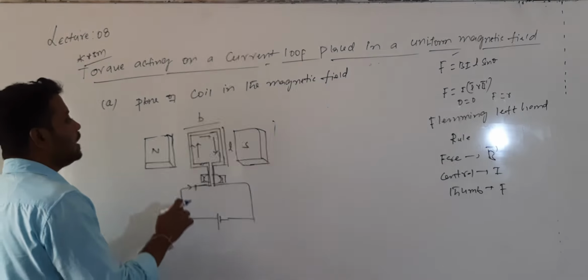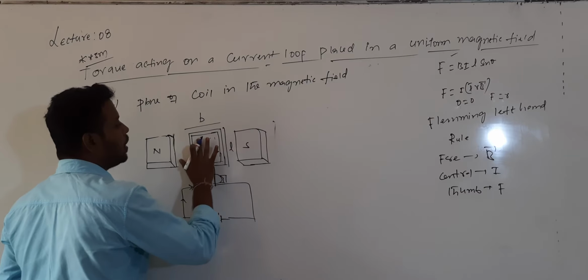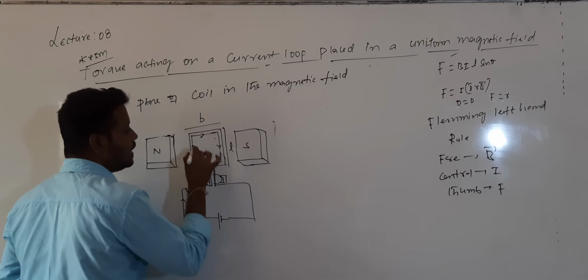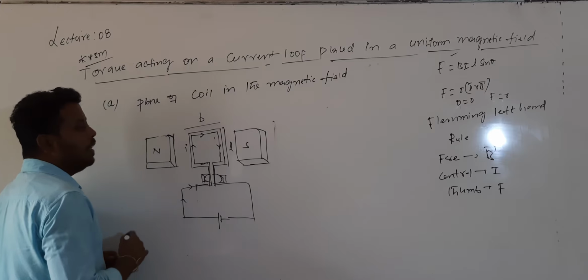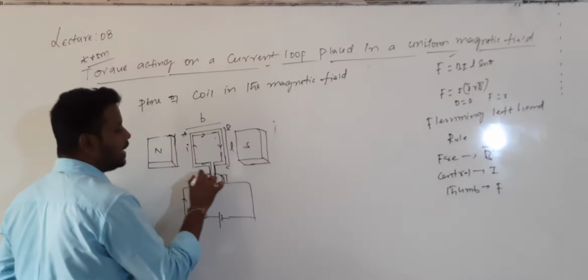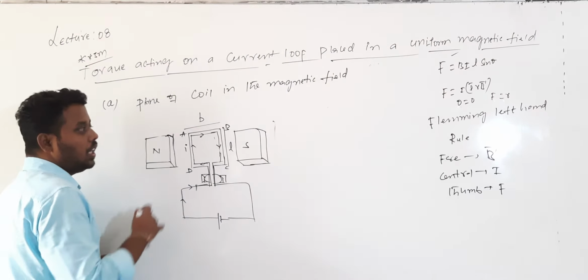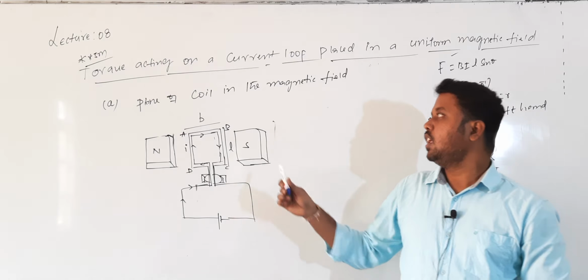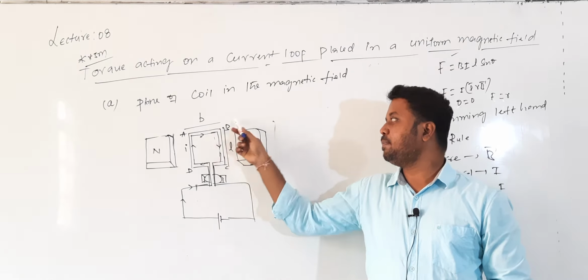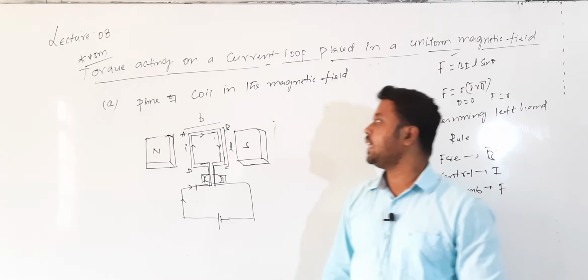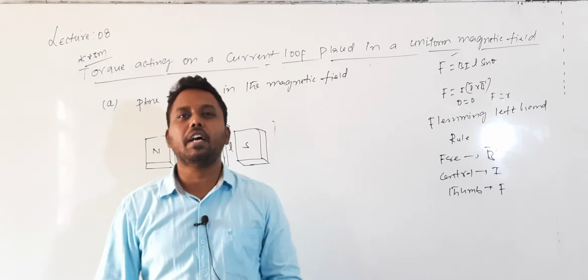Now let me call this a current loop, a rectangular loop. I will show the direction of current like this. This is the direction of current I. Now the rectangular loop's corners I can call A, B, C and D. You see the rectangular loop consists of 4 conducting wires: AB, BC, CD and DA. All are carrying the current but not in the same direction.